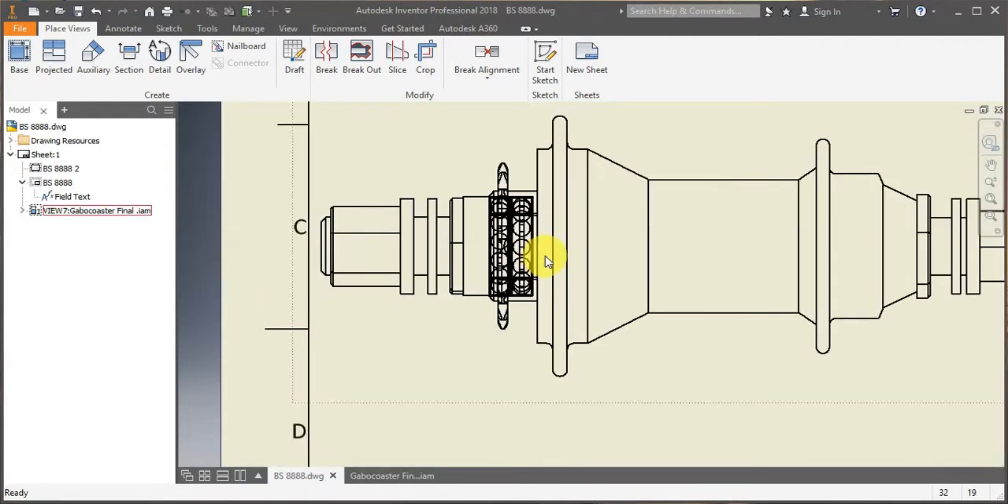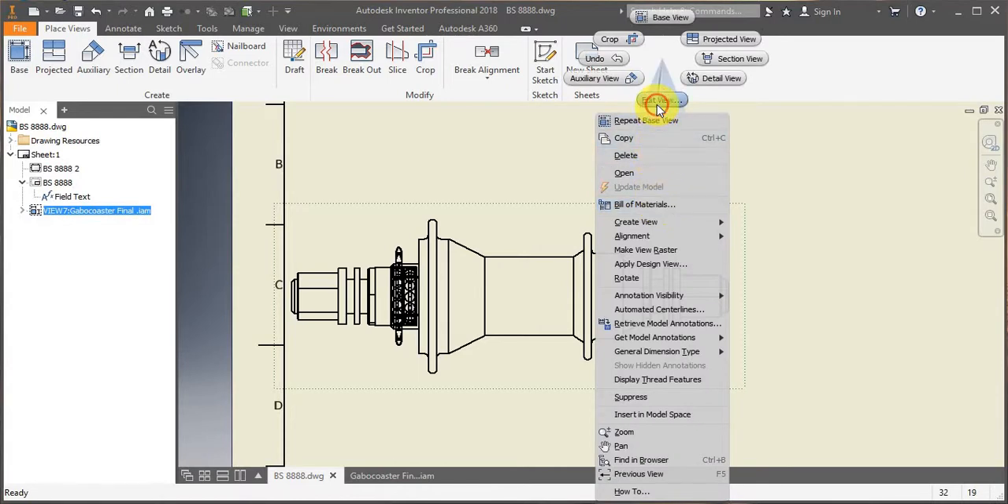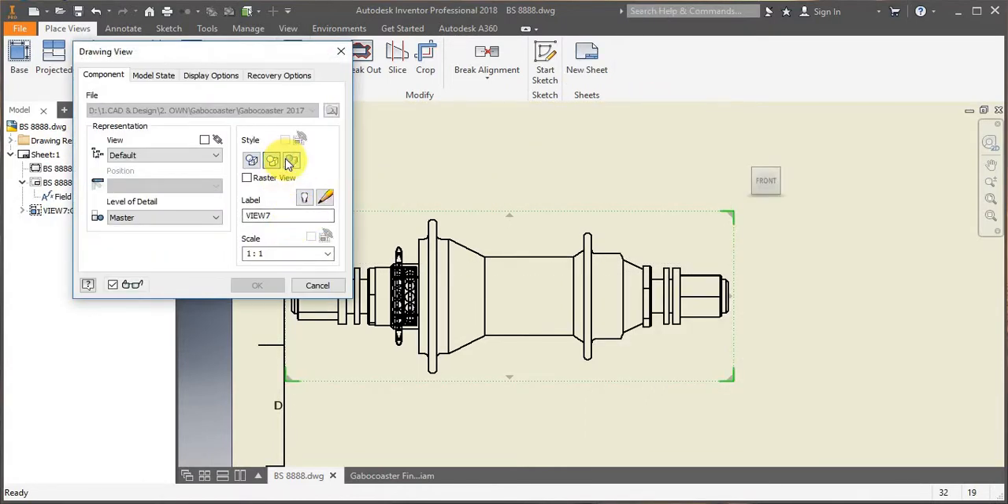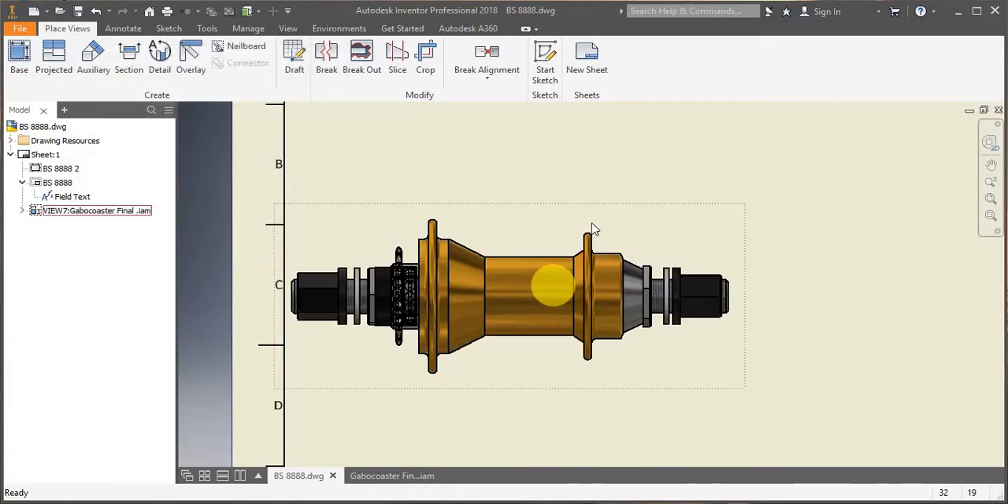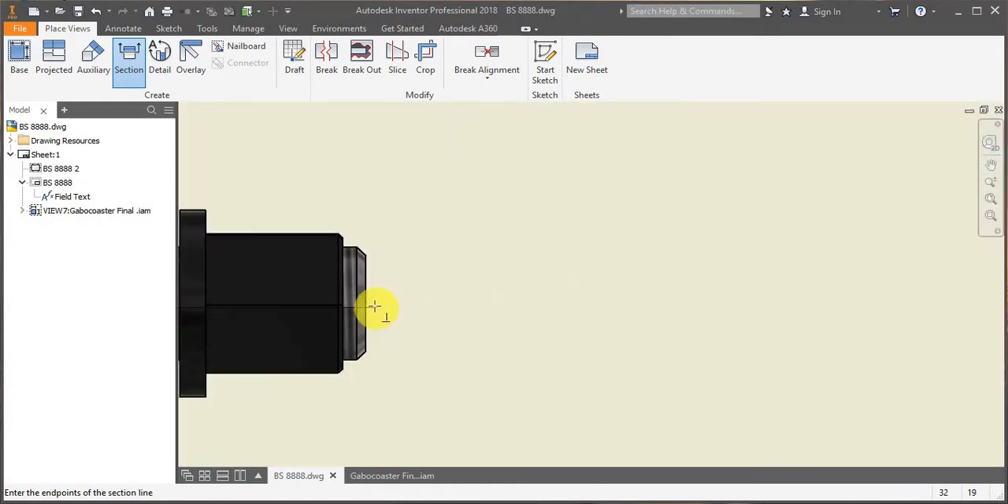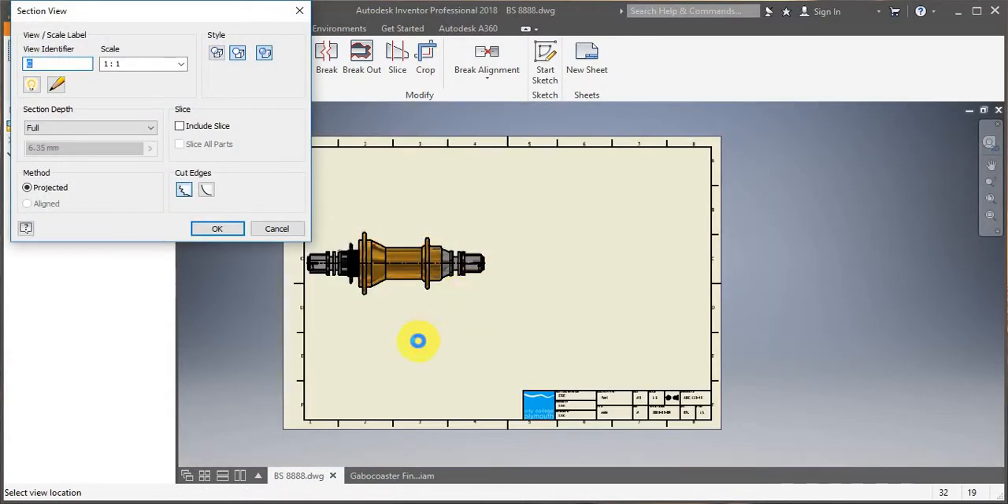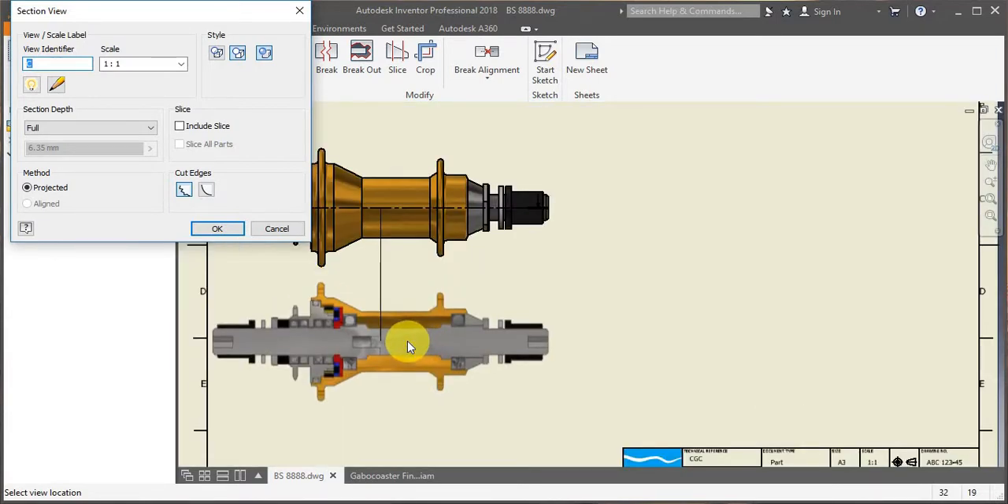The next thing that I will do is I will edit the view and use shaded instead. The next thing I will do is creating a section view. So I'll click on section, select this view, I'll find a midpoint and another midpoint. There we go. Right click, continue. So it's loading my section view, which I will place just below.